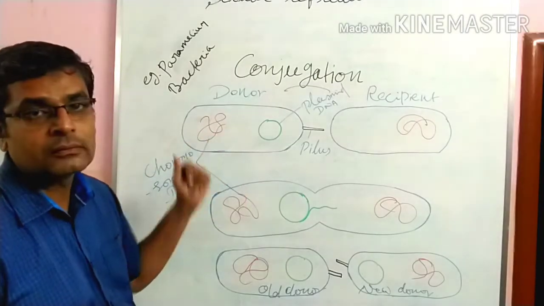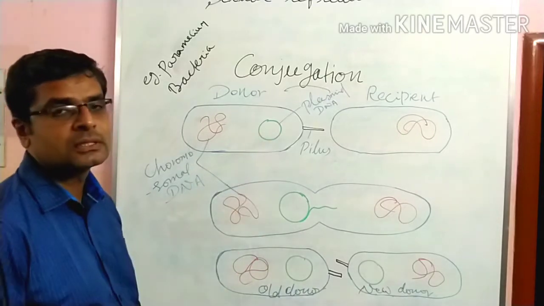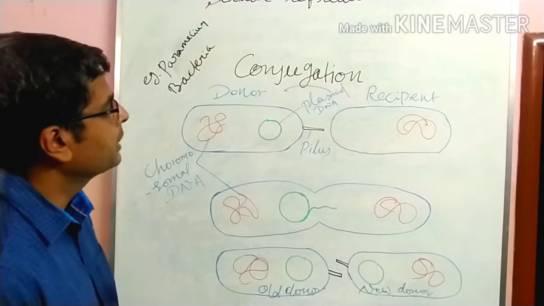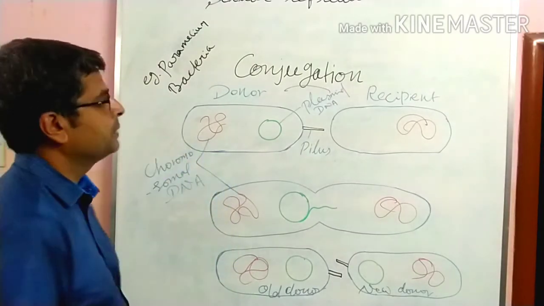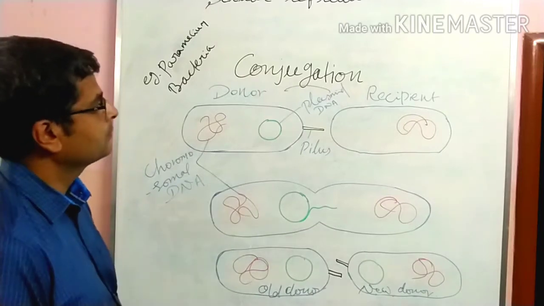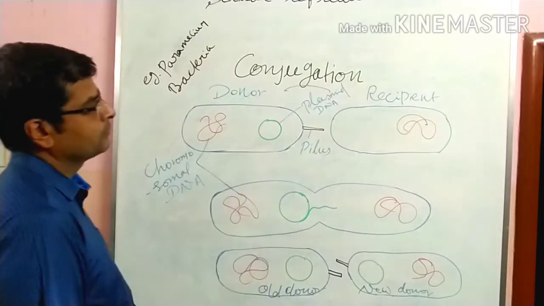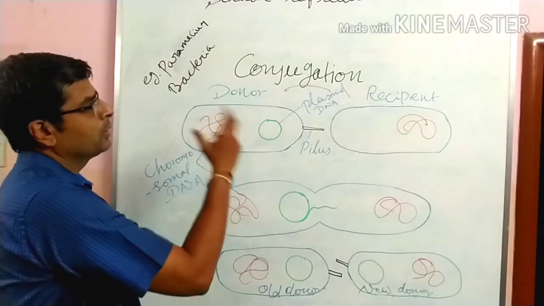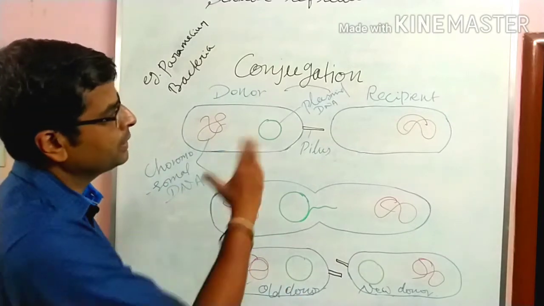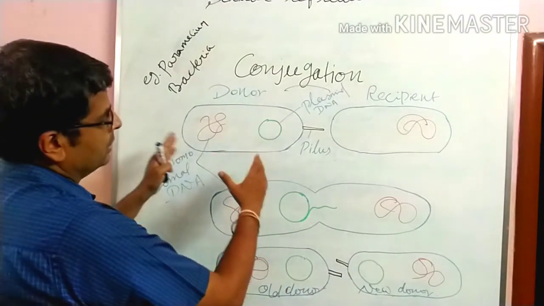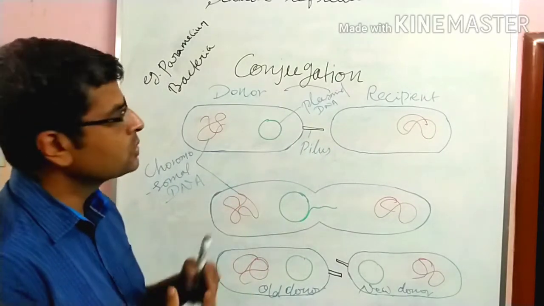So next is conjugation. Here there is a temporary union of two individuals of the same species. For example, bacteria. Conjugation means temporary union of two individuals of the same species. Bacteria is one species. Here you see two bacteria come close together. Two parents come close together.